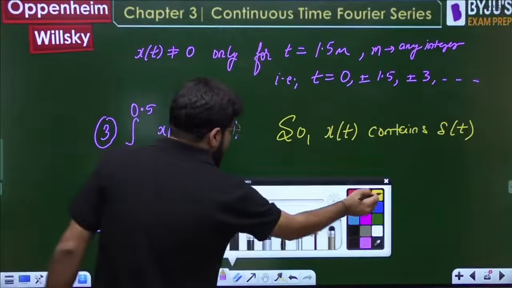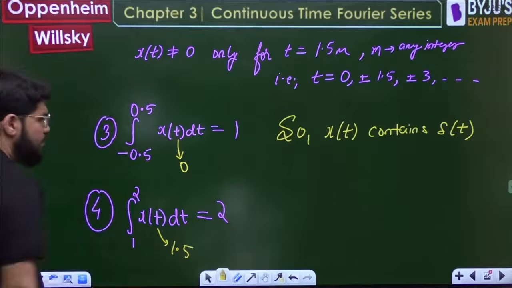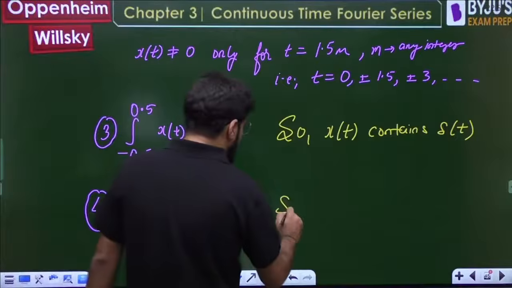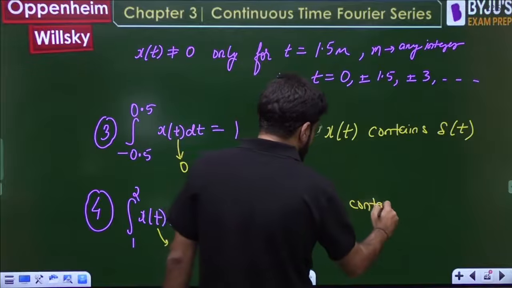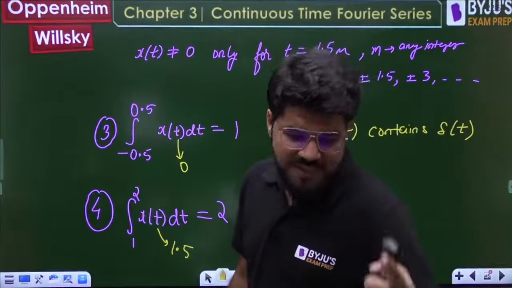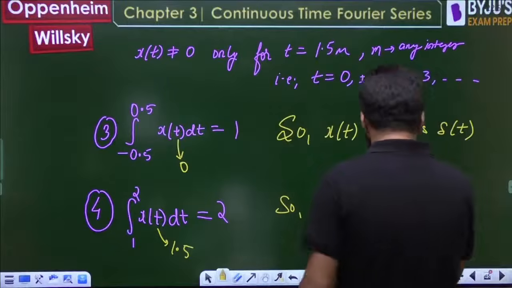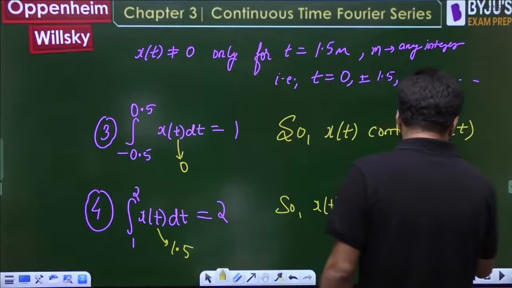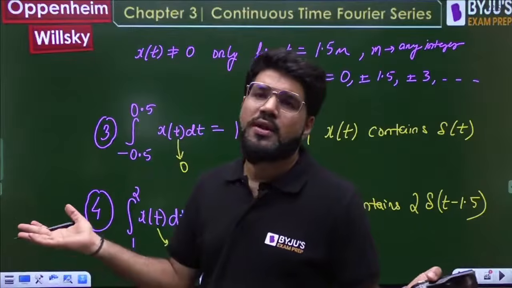Okay, but again, between the limit 1 and 2, t is only defined for 1.5. There is a 1 point signal whose area is finite. That is only possible as an impulse. Area is 2, so it will contain 2 delta. But at what point? 1.5. So, 2 delta t minus 1.5. 2 delta t minus 1.5, your question is done.